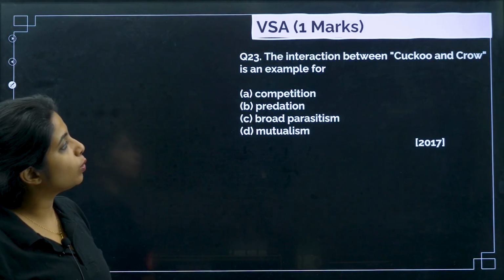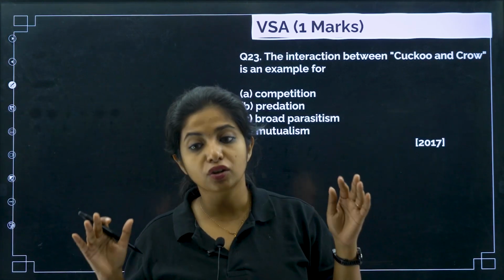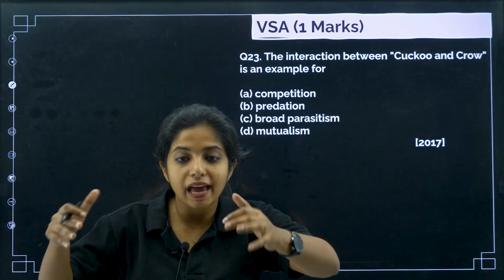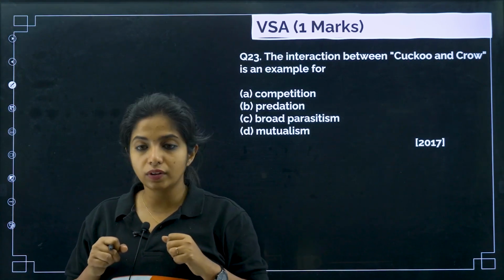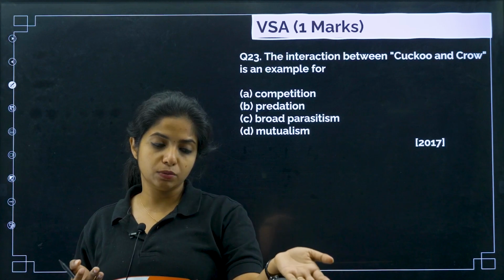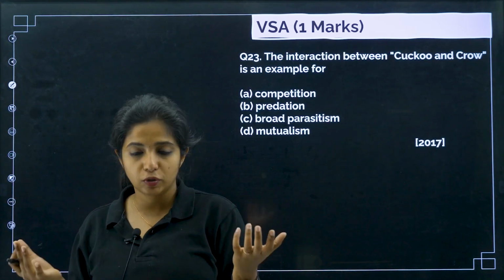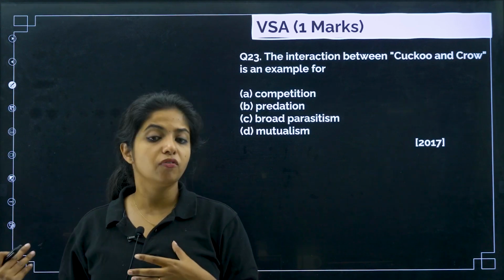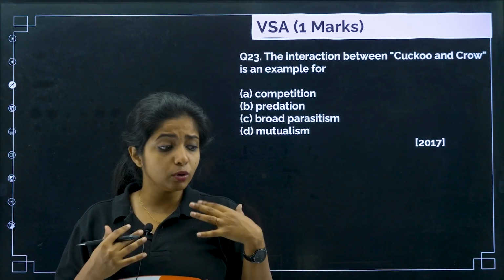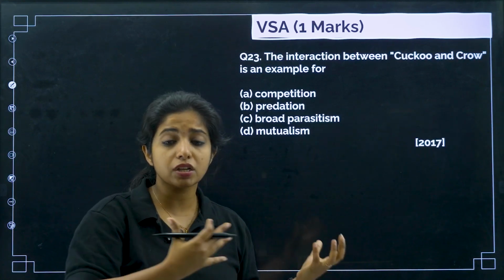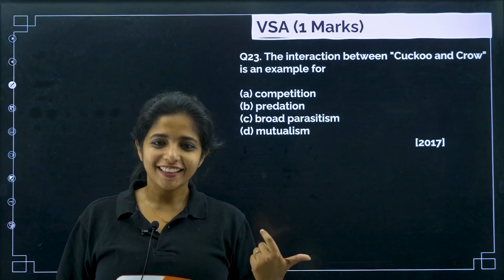Now, the interaction between cuckoo and crow is an example of this: the crow is an organism that is laying its egg in its own nest, but the cuckoo comes in and lays its egg over there, and what happens? After it lays its egg over there, the crow, which does not know that this one egg is from some other species, is still nurturing it, giving it care and doing everything possible. So I'll say one organism is getting benefited, the other organism is getting affected, because I am utilizing my energy. If I am a crow, I am utilizing my energy to nurture someone else's kid. That is not bad, but over here it is bad.